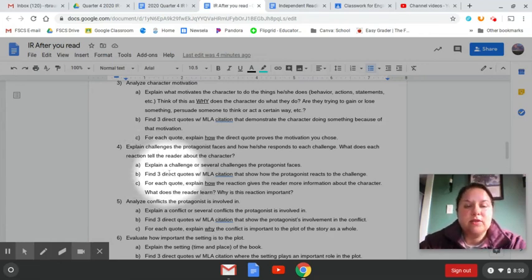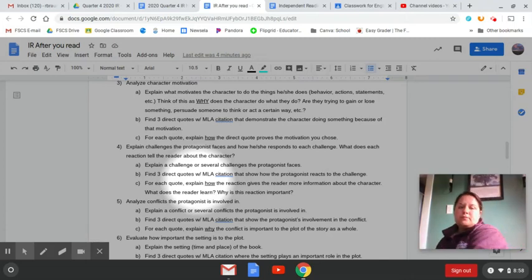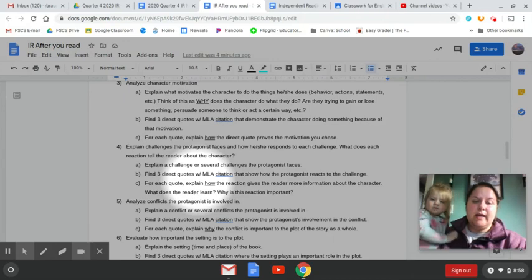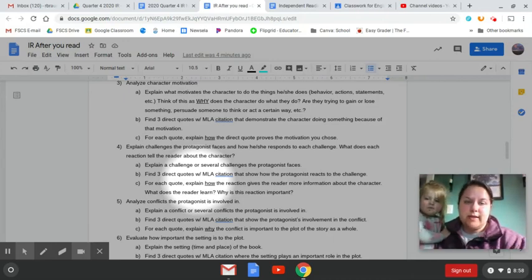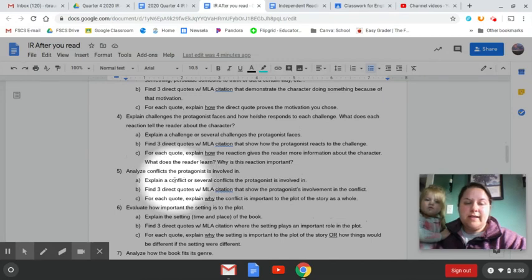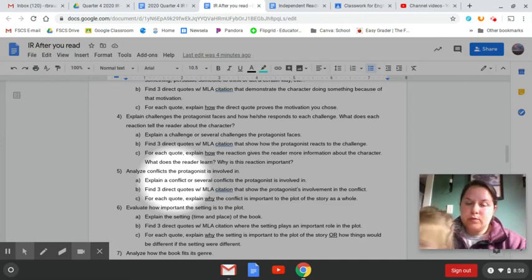4 is explaining challenges that your protagonist faces, how they respond, and what you learn about the character's response. So for each of your 3 quotes, choose a different challenge they face, and that quote might show how they react. And then you will explain how that reaction helps you to understand the character better. 5 is analyzing conflicts, any problems. So A would be explaining the conflict that they're involved in. If there's more than one, you can do so, but you can also just focus on one main conflict. Your 3 quotes will show how that character is involved in the conflict, and then you'll explain why that conflict's important to the plot or the story. It's probably the main conflict, the main problem that's actually creating the story.